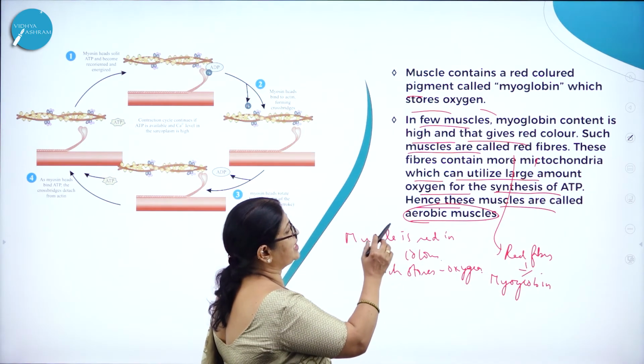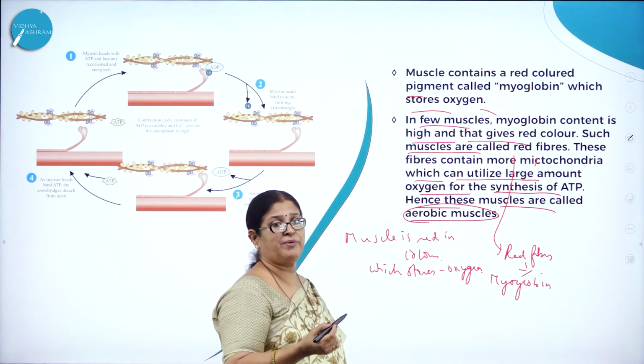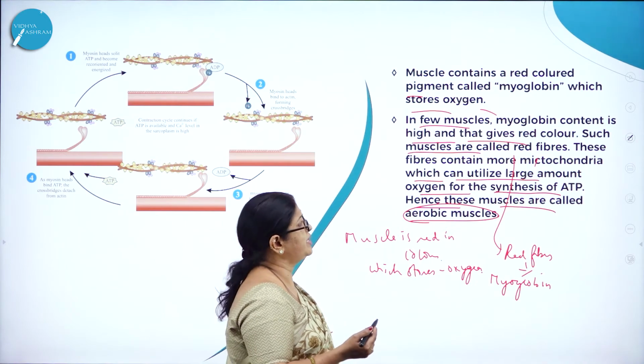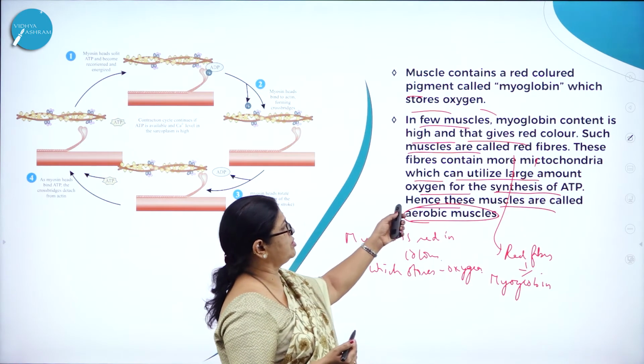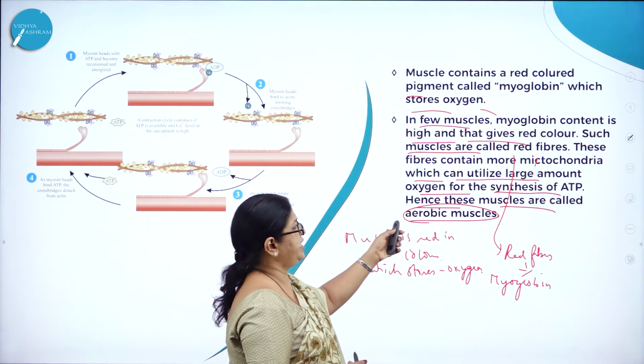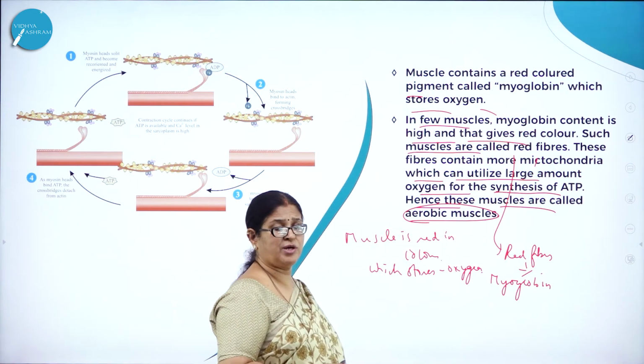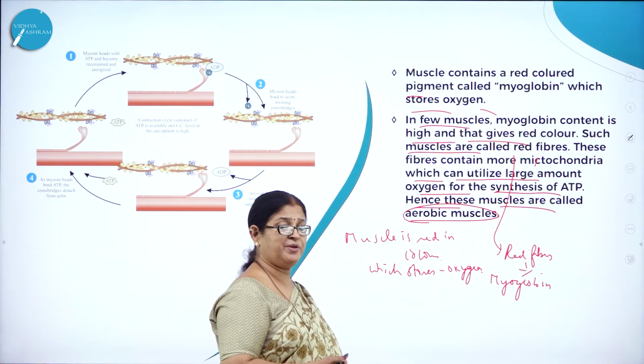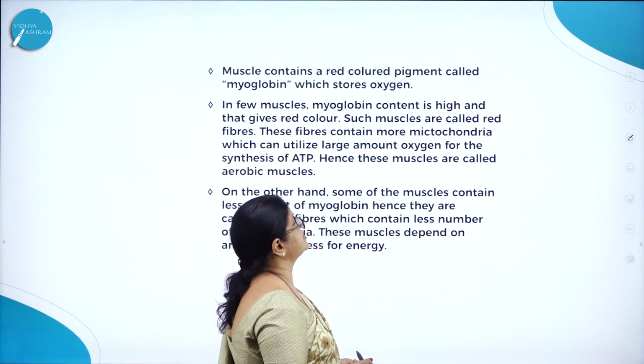So these fibers contain more mitochondria. As we all know, the more the mitochondria, the more the energy. So they utilize large amount of oxygen for the synthesis of ATP. Hence these muscles are also called as what? Because they synthesize more ATP, they are also called aerobic muscles.